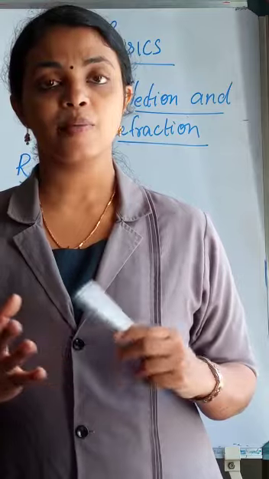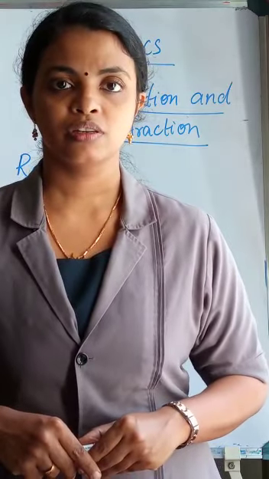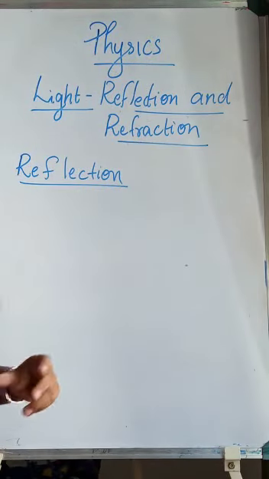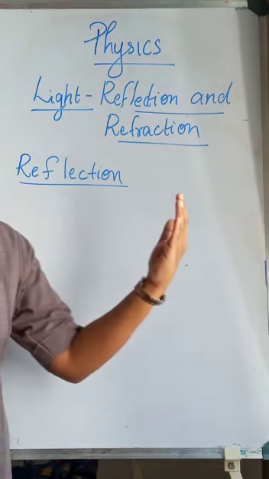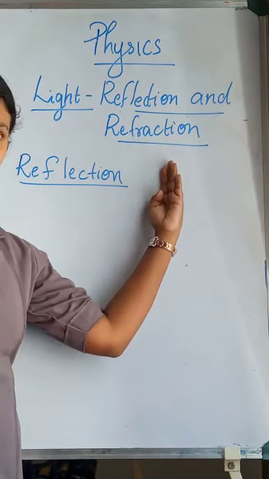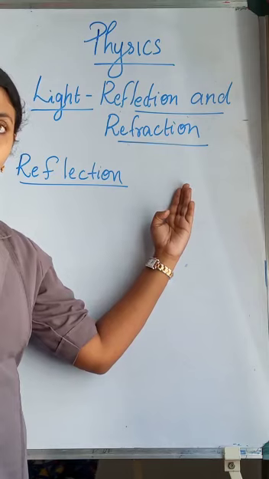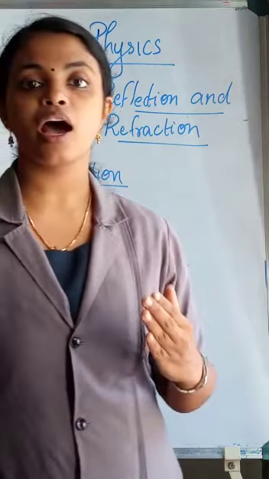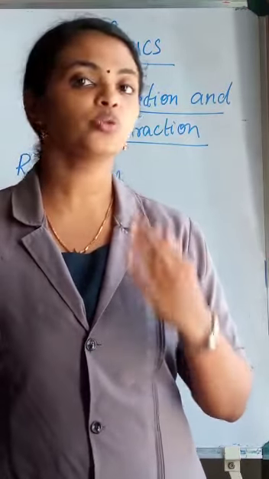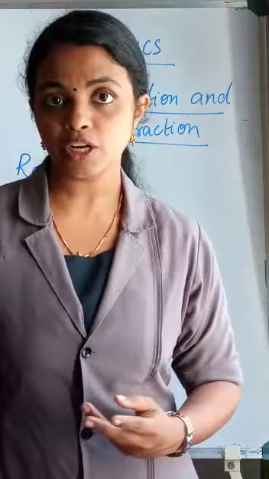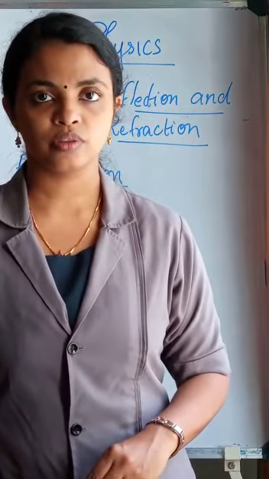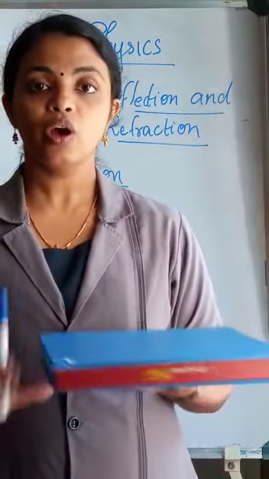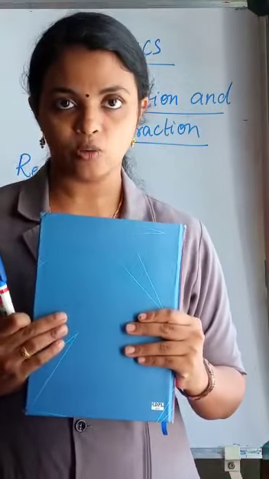It's just a bouncing back of light. Let's see how the reflection occurs. When light strikes a surface, that surface needs to be an opaque one. We know that materials are classified into three: opaque object, transparent object and translucent object. This is a book. We know that this book is an opaque object.